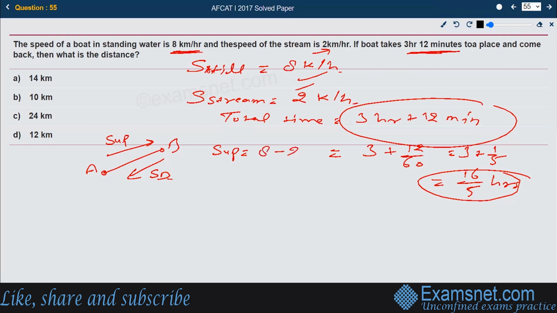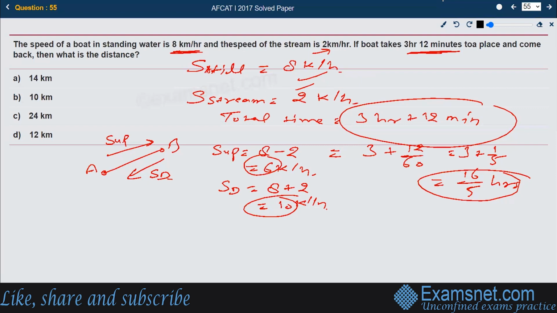That is 8 minus 2 is equal to 6 km per hour. What is S down? S down is the speed downstream or along the stream. That can be calculated by adding the speed of the boat in still water and the speed of the stream. That is going to be 8 plus 2, that is 10 km per hour. These are the two speeds that we have got. Downstream speed is 10, upstream speed is 6. Now let the boat be traveled.